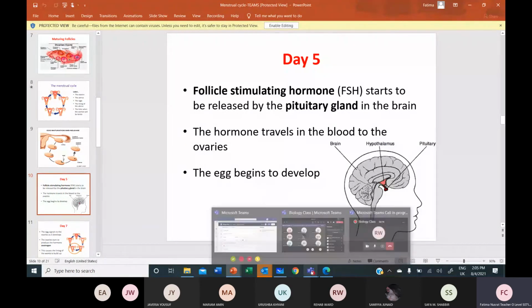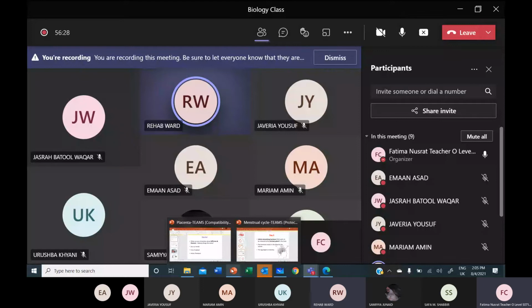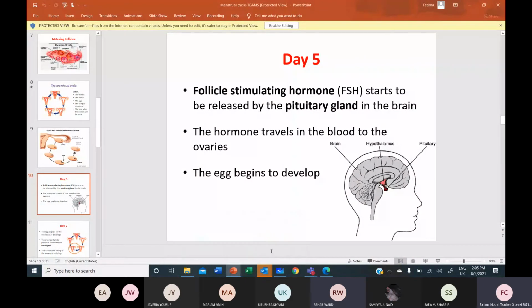Yes, children, what are the keywords, son? Endocrine and exocrine glands. Okay. And what else? Give me at least 4 words.